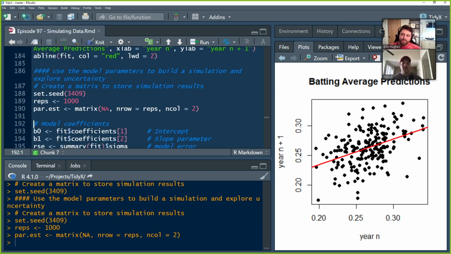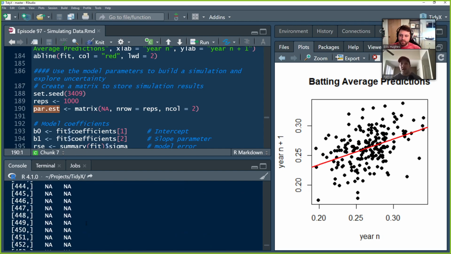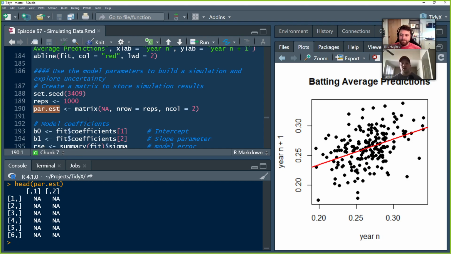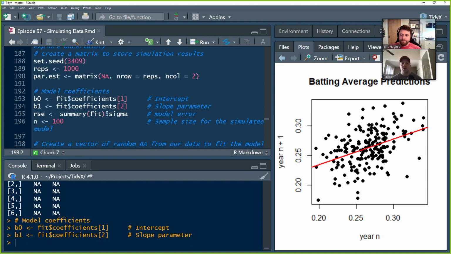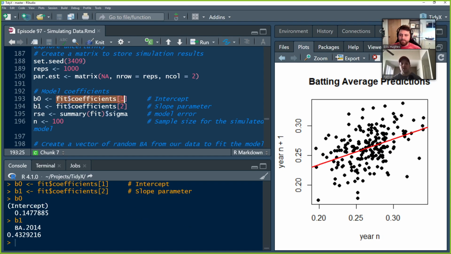I'm going to set this little parameter estimates matrix. It's basically NA right now, but it's going to collect each observation from the simulation and store them in column 1, which will be the intercept, and column 2, which will be the slope. Our model coefficients we're going to pull from the model that we built. Remember, the model is called fit.